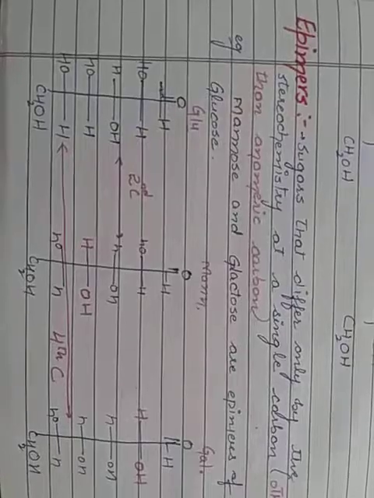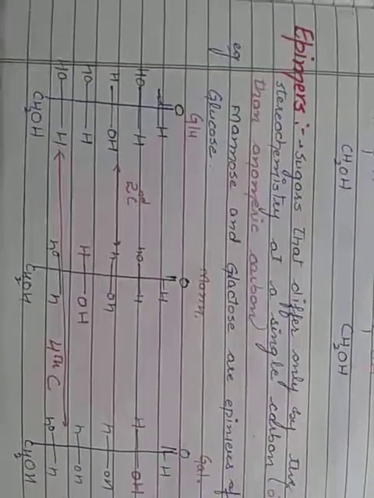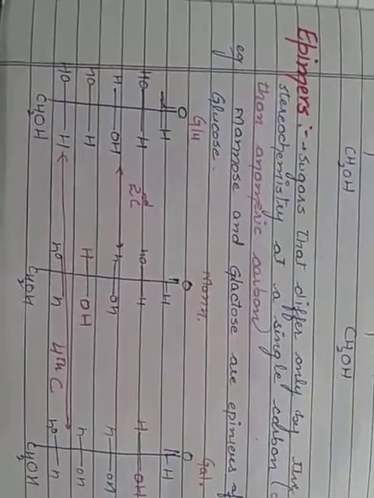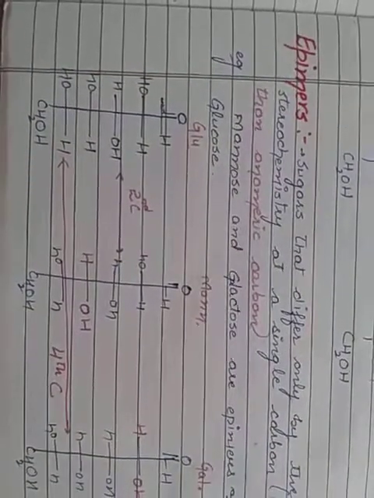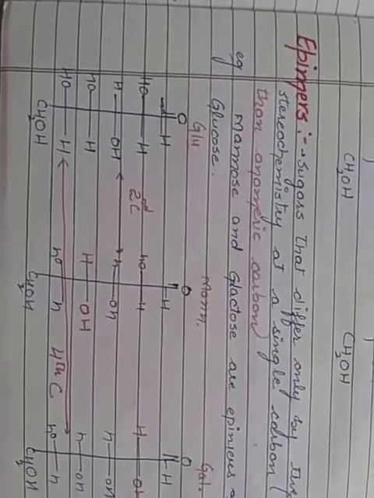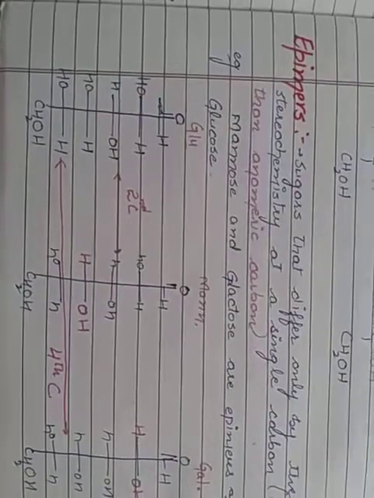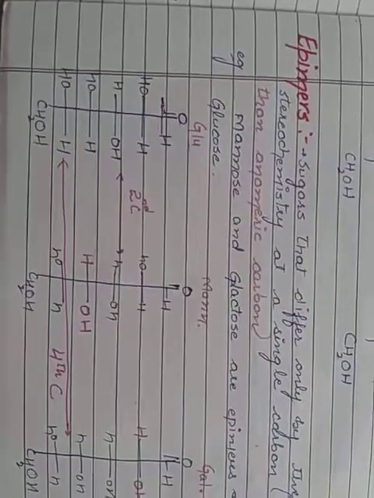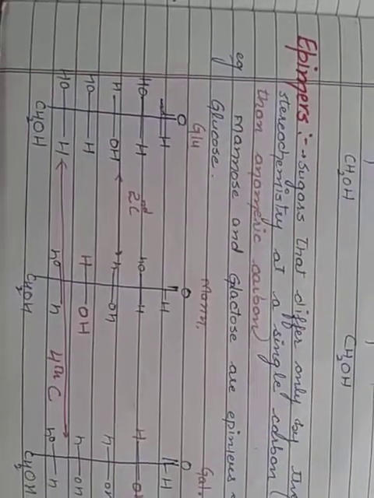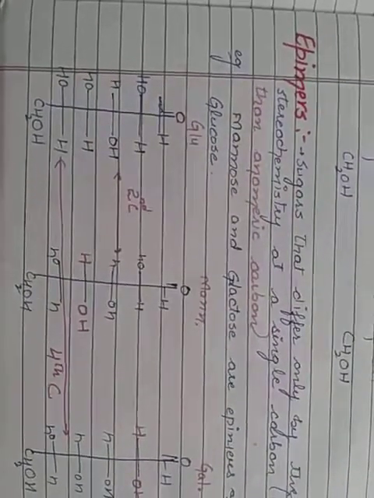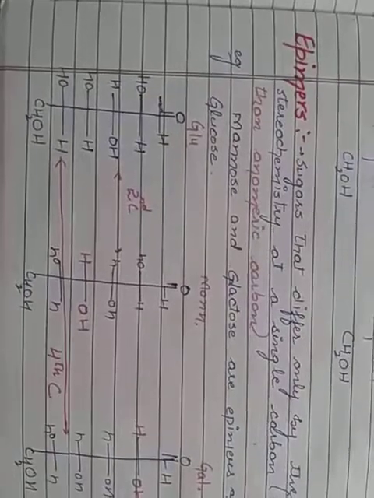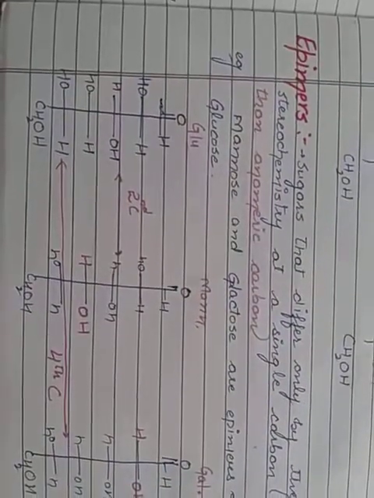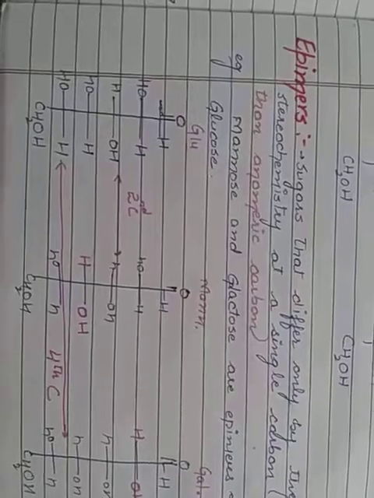As we all are familiar with the structure of glucose, glucose comprises the first aldehyde group, represented by C double bond O H. Here, where the lines meet, it represents a C. The second carbon has OH on the left side and H on the right side. Third, H on the left, OH on the right. Fourth, OH on the left and H on the right. Fifth, OH on the left, H on the right. And sixth, CH2OH.